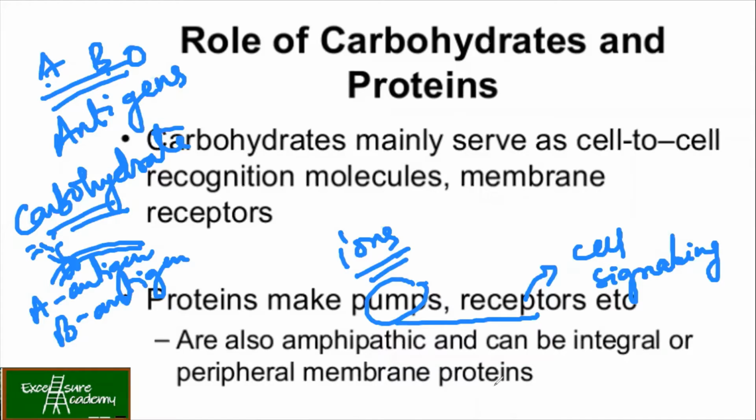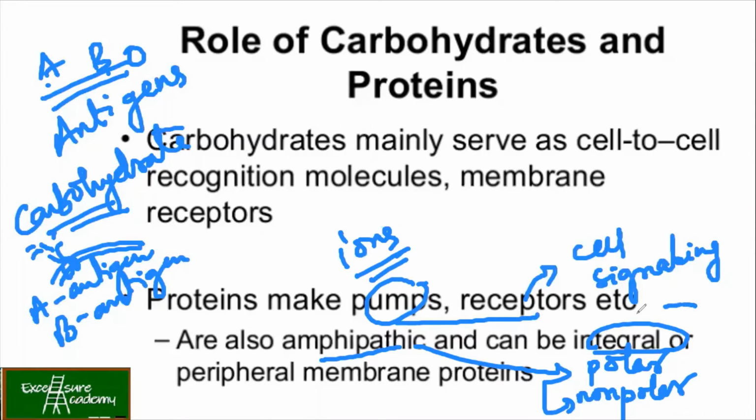So these proteins are amphipathic in nature. They can be integral or peripheral. Now what do you mean by amphipathic? It has both polar and non-polar regions. As I already mentioned, integral proteins span the membrane. If you see, they are something like this. So this region becomes polar, and the region which crosses and is present in the fatty acid region becomes hydrophobic.